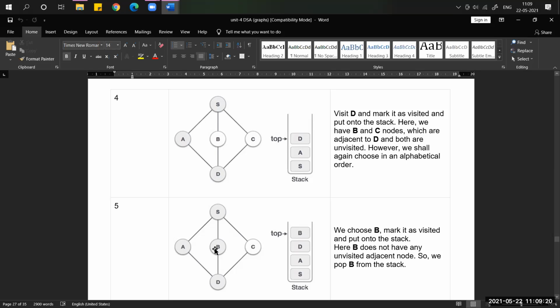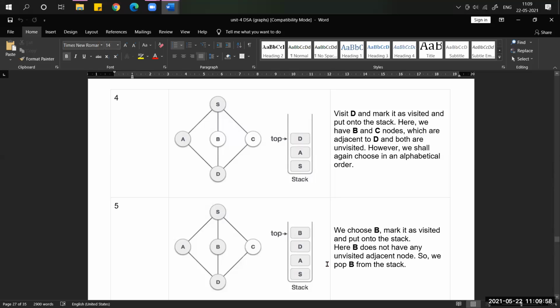So B is visited. Once it is visited, what is the step we have to do? Push into the stack. Increment the top and push into the stack. Now what is the vertex at the top of the stack? B. So you have to check the adjacent nodes of B only. What are the adjacent nodes of B? S and D.